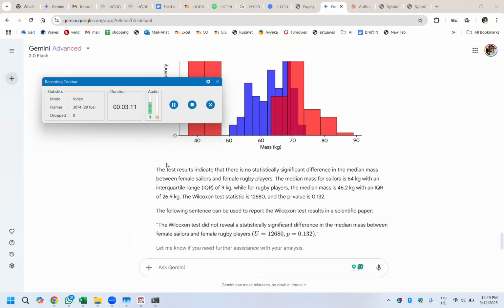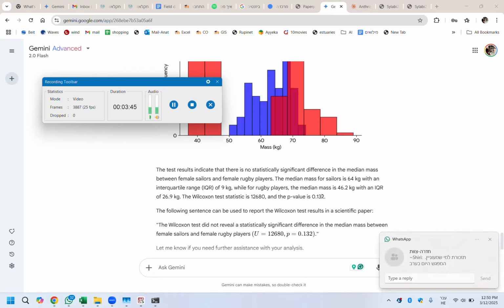Okay, so we now have the results, and you can see the median, and you can see the statistic, and you can see the p-value. Apparently, this is the distribution of the, I think, rugby players. These are the sailors, and they are not significantly different, meaning you can't state they are different. It means that the chances that they have the same median are 13%.